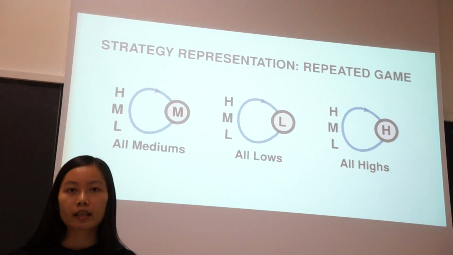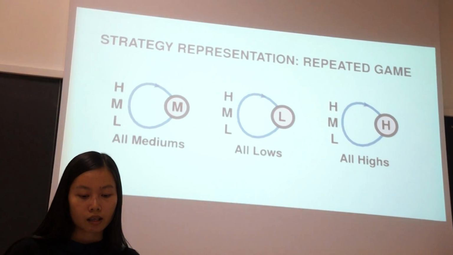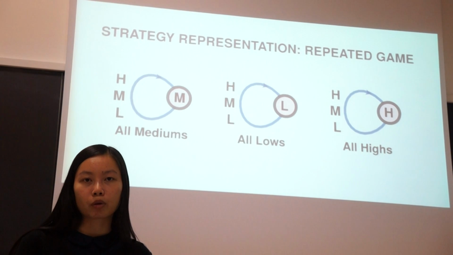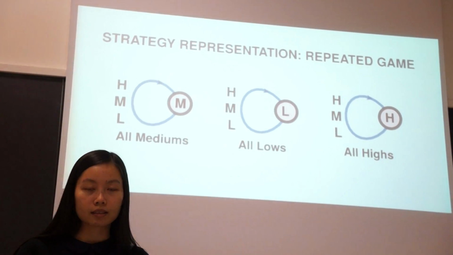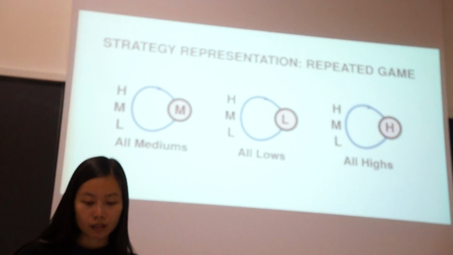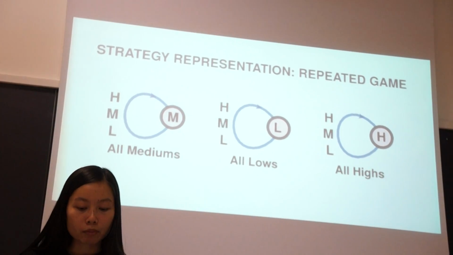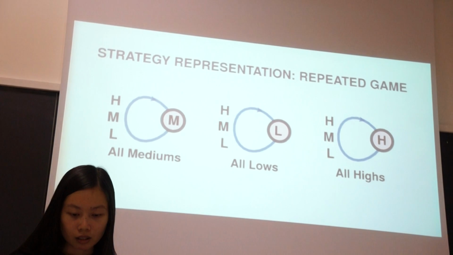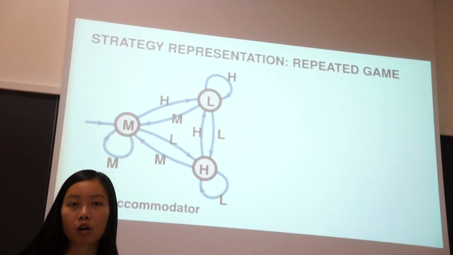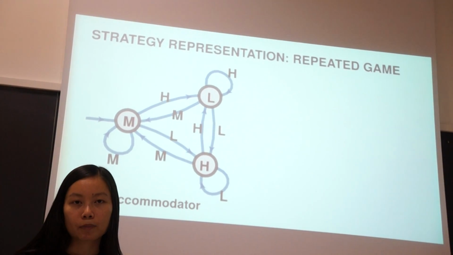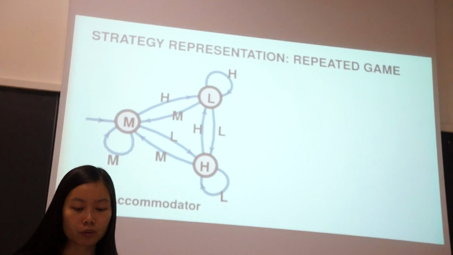It has only one state, play medium, and its transition rule is also very simple: whatever the other does, it will stay in the state of play medium. I show here 3 unconditional basic machines of this repeated game. And this is a bit more complex machine. It has 3 states, to play medium, high and low, and its transition rule is like this.